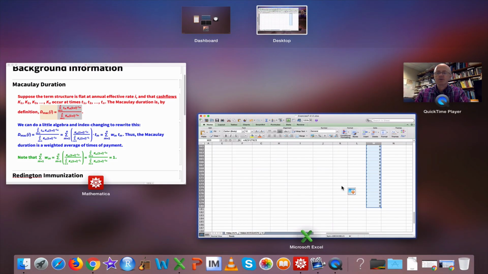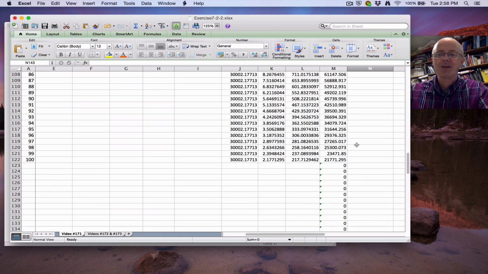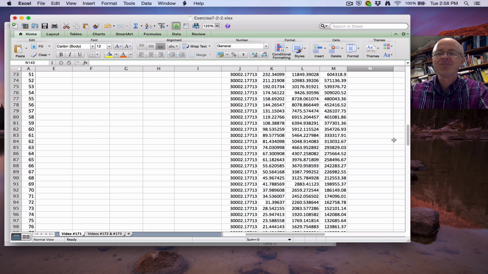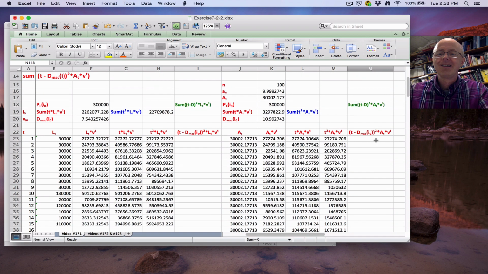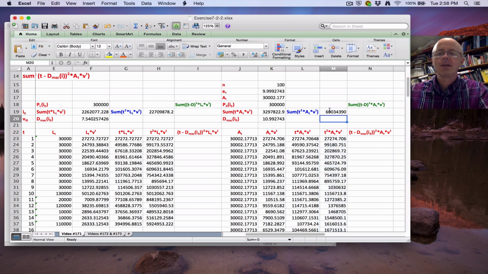Of course, the problem when you go too fast is something like that happens. Sorry about that. I won't bother cutting those out here. Equals SUM M23 through M122. There's that sum. Okay. Now again, I'm leaving these sums for the end.